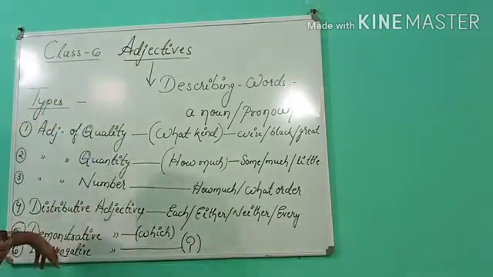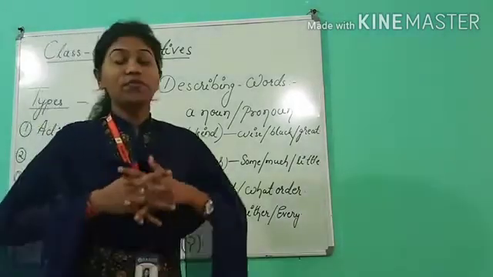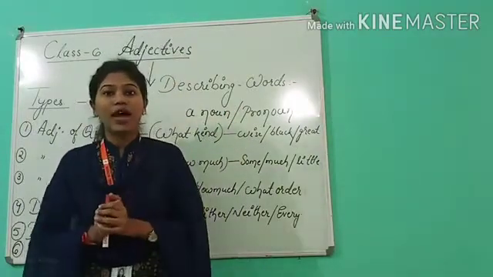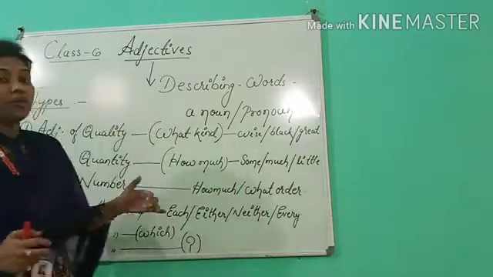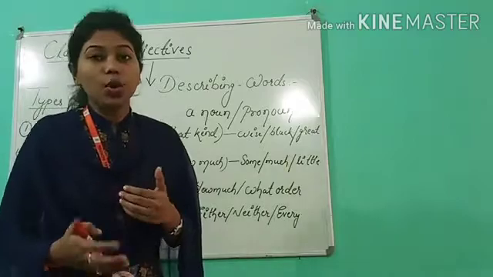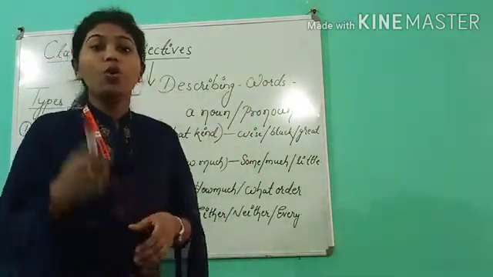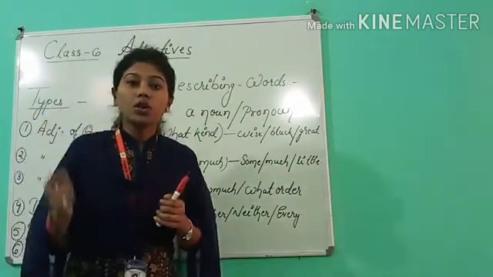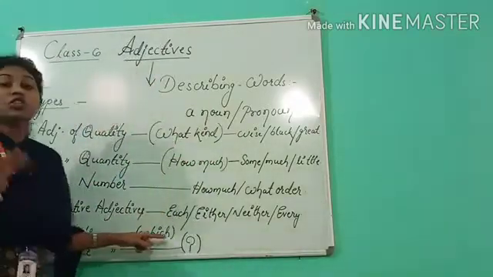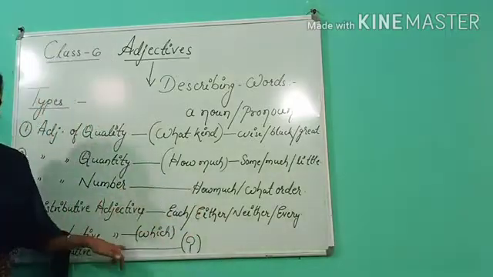Now let's move to the next topic, demonstrative adjective. My dear student, as I told you, the term itself has the hidden meaning of the entire scenario. Here, demonstrative means to say something like which one. As I am teaching you, I am demonstrating a particular topic, that is adjective. If I am asking you whose marker is this, whose copy is this, which is your bag, when I am asking something like which one, then it is called demonstrative adjective.